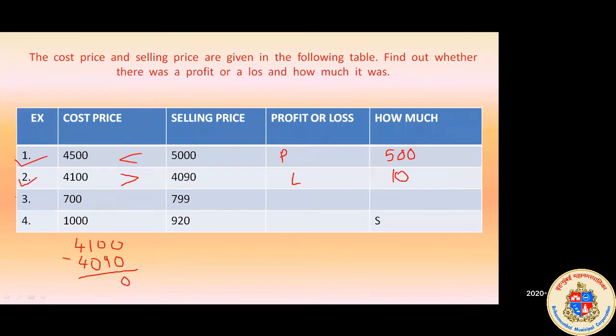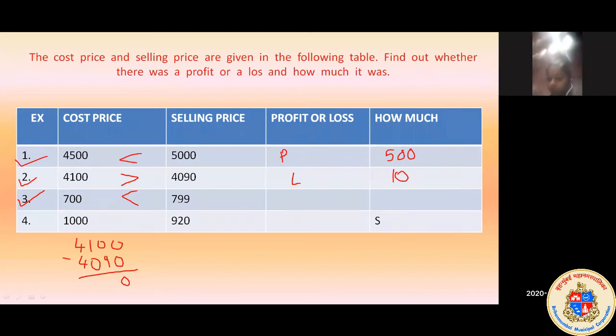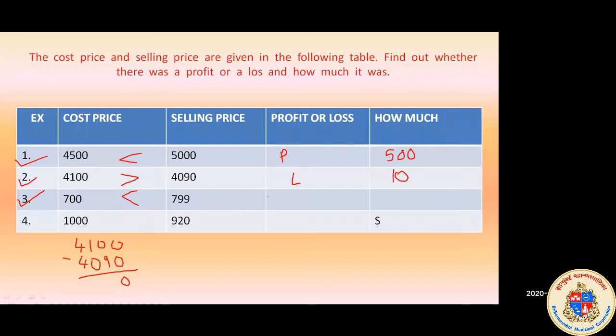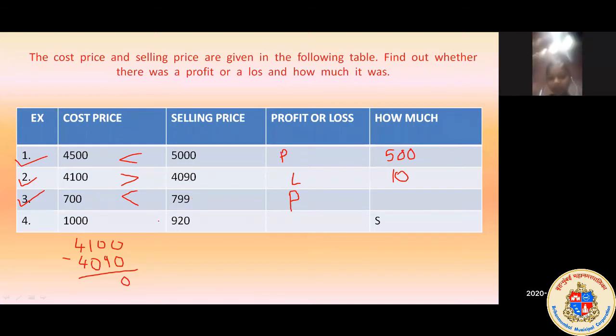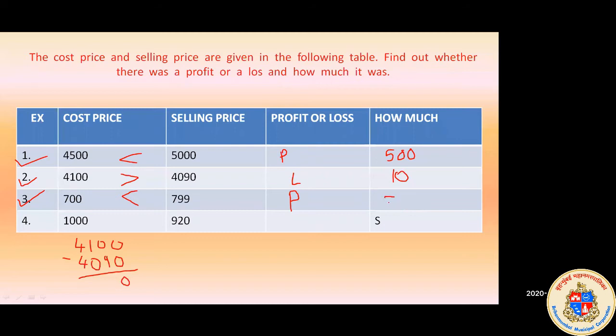Now let's go to the third sum. In the third sum, the cost price is 700 and the selling price is 799. So here the selling price is greater. So what will it be, a profit or a loss? Profit. Yes, very good. It will be a profit. Because we have sold the thing for a bigger amount, obviously it will be a profit. But how much profit are we gaining here? 99. Very nice, Prachi. It is a profit of 99.